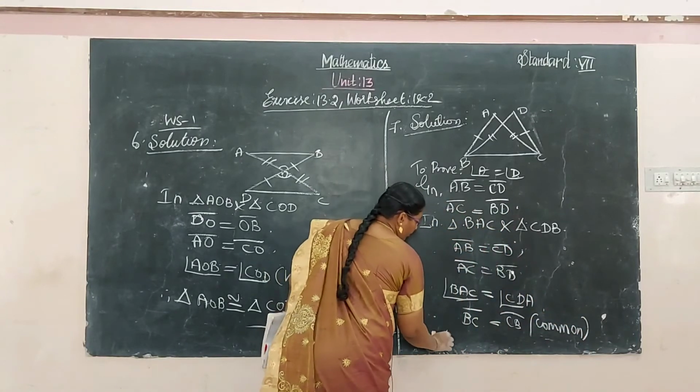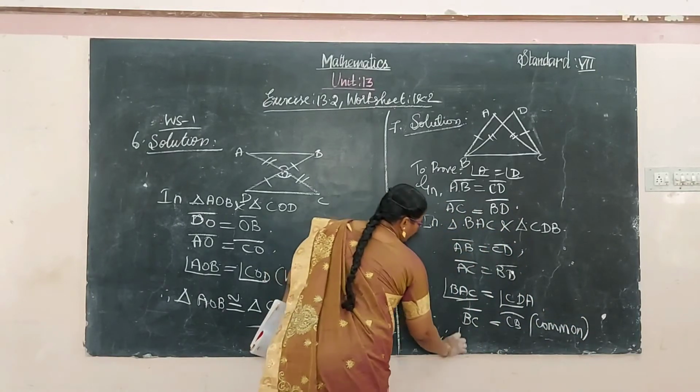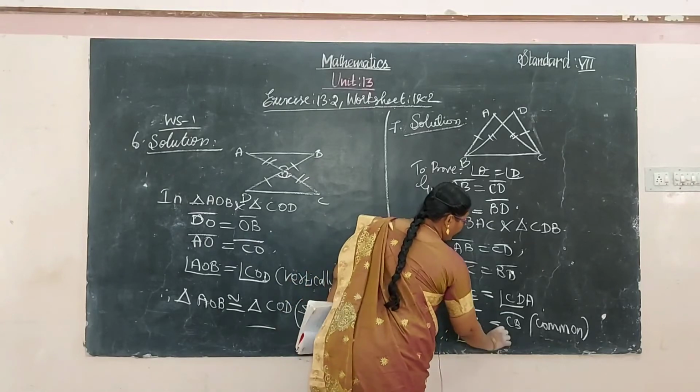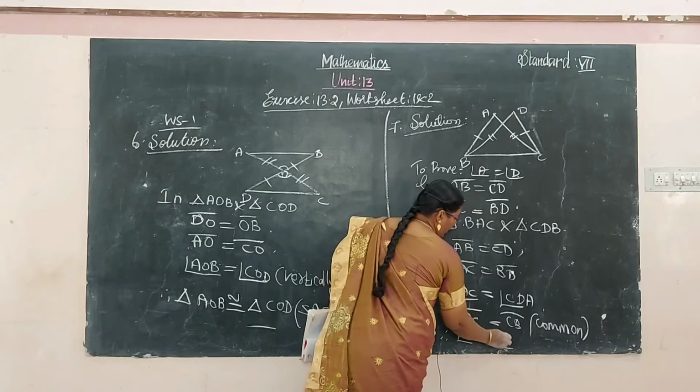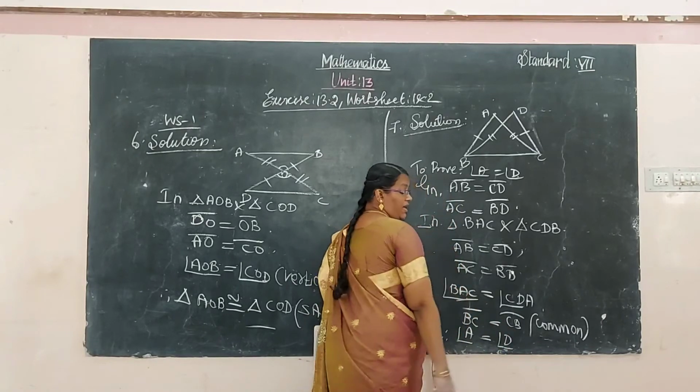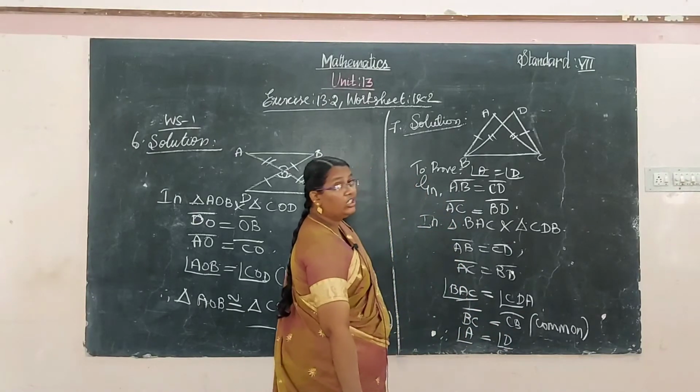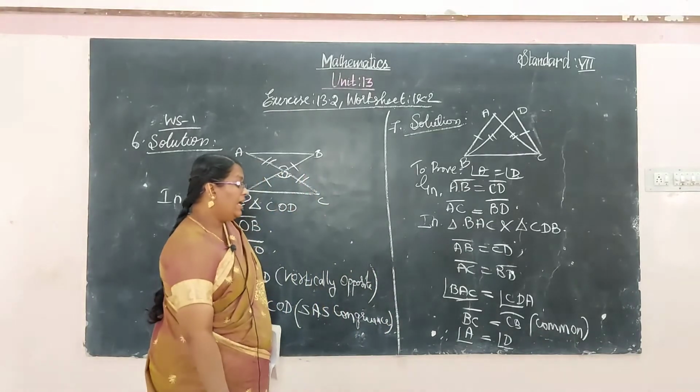Therefore, the angle A is equal to angle D. Why do you say the angle A is equal to angle D? The base BC is the same and the other two sides are also equal in length.